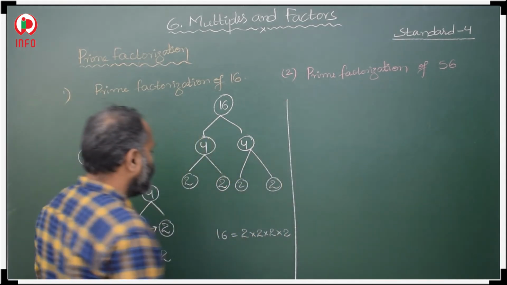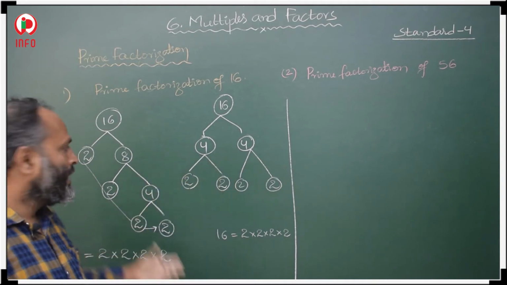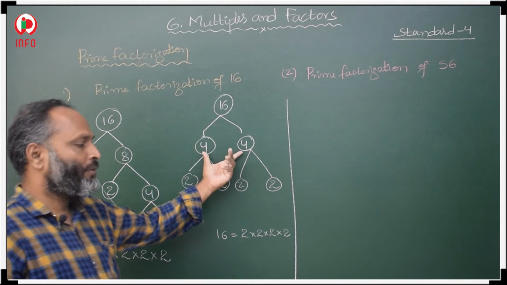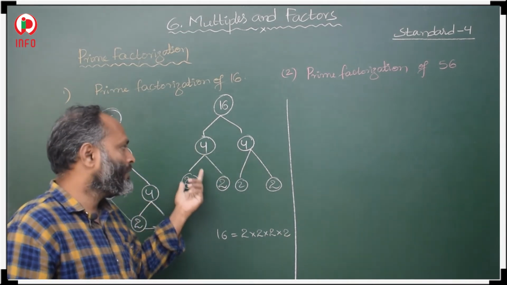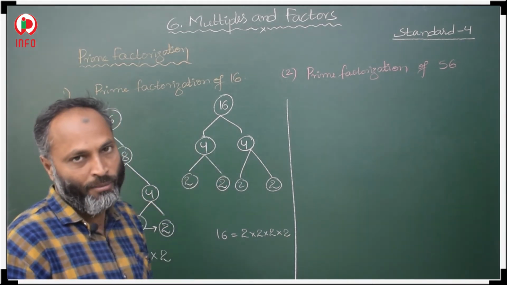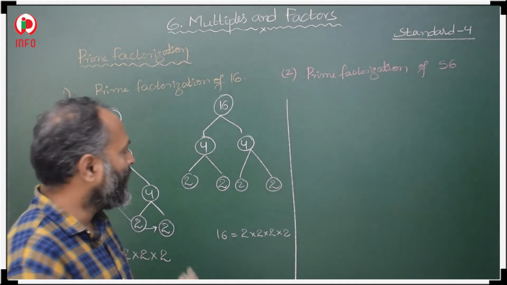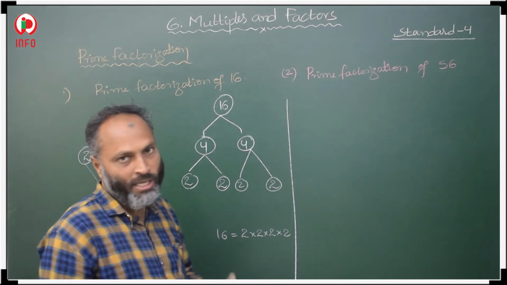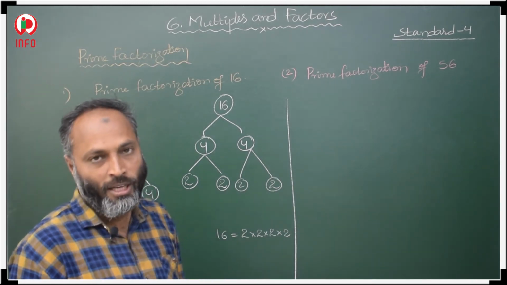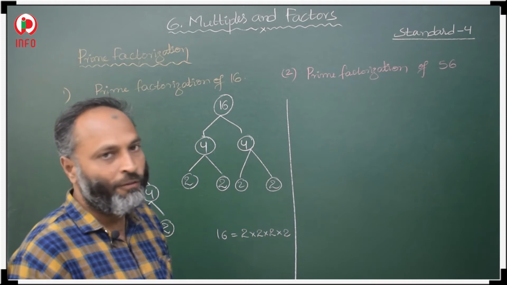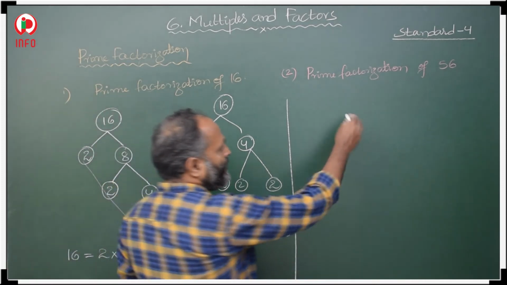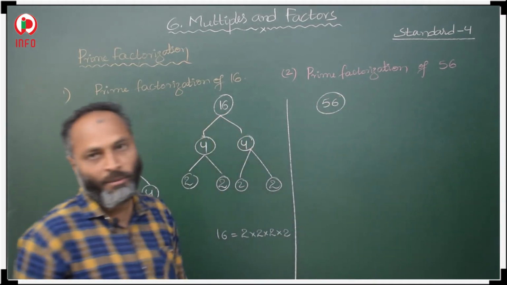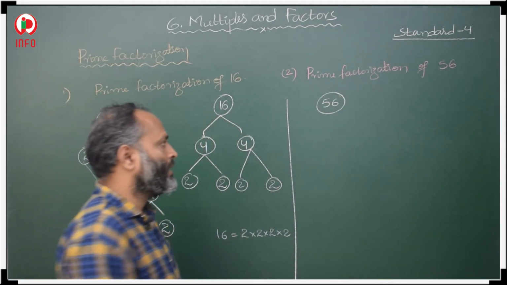So we did it in two different ways. First with 2, again with 2, again with 2. Or here 4 into 4, then again 4. We have to split into a product of two numbers, splitting again and again, so that at the last we get prime numbers. There we have to stop. Then in 56 also, whichever method you want to choose, that is your wish.